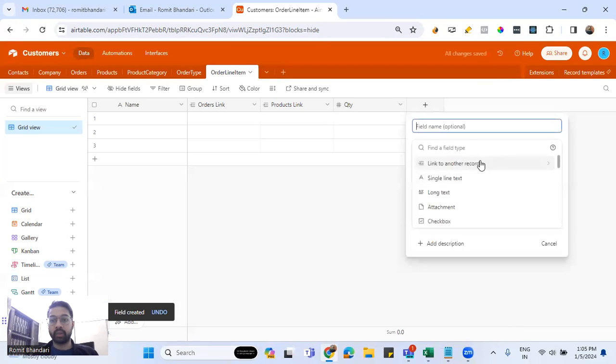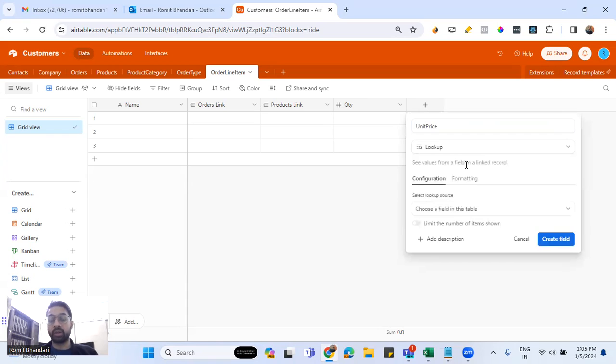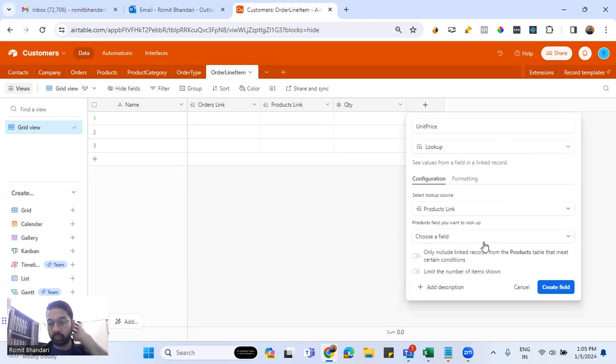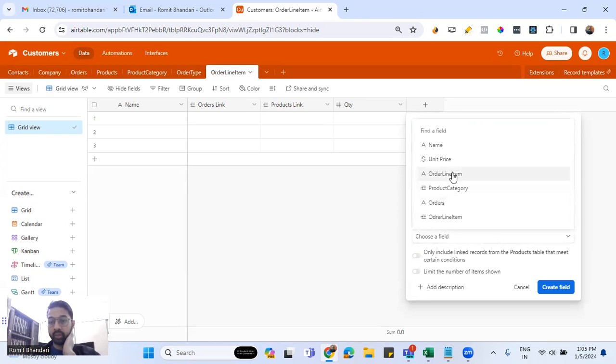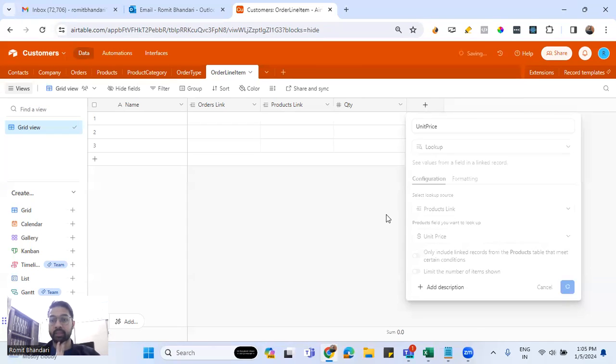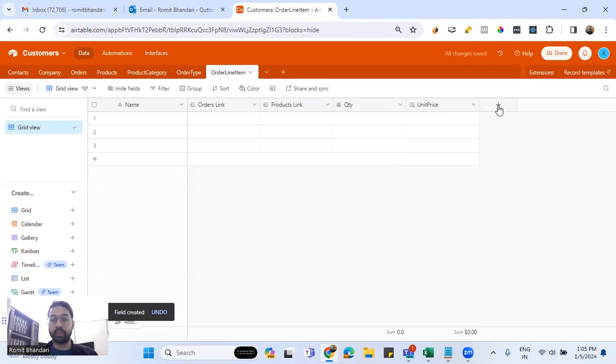Then the unit price, which would be a lookup field from the products table. There is already a unit price field in the products table as we saw initially. So let's quickly go to the products and choose a field known as unit price there. So you have a unit price field coming in here.